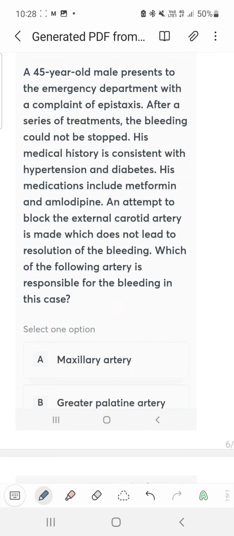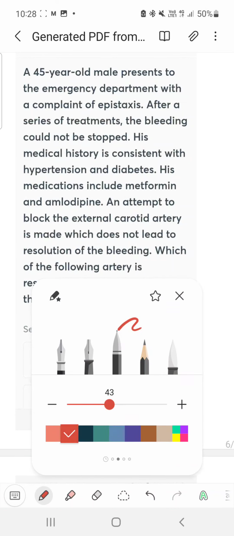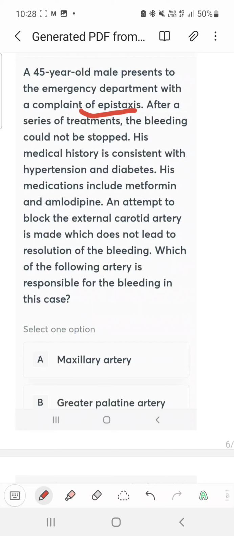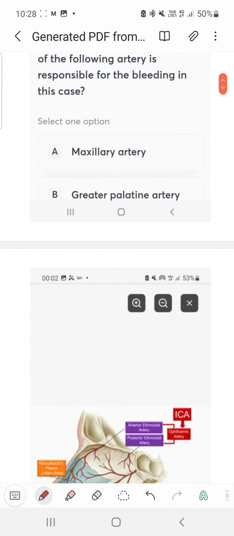The next question is about epistaxis. An attempt to block the external carotid artery is made, and it does not lead to resolution. So it is from the internal carotid artery.